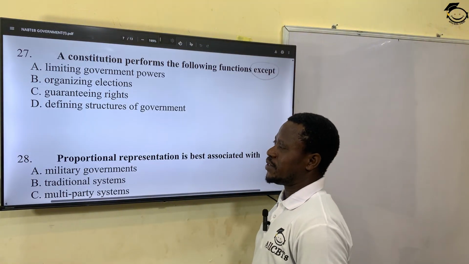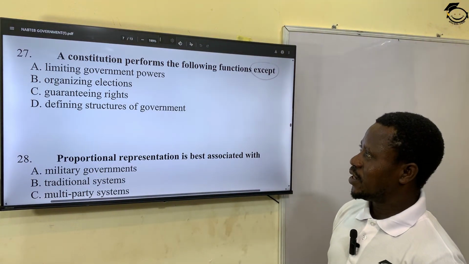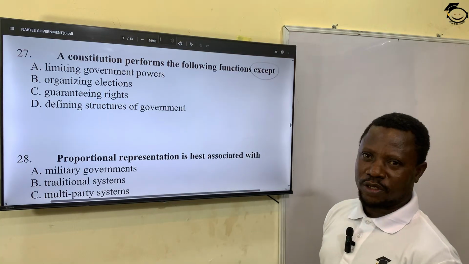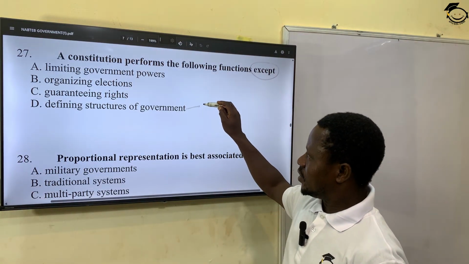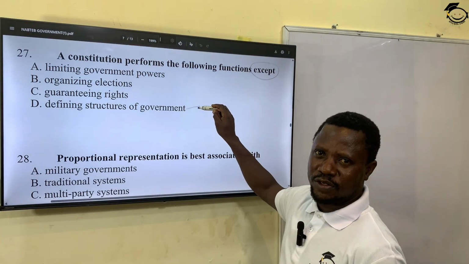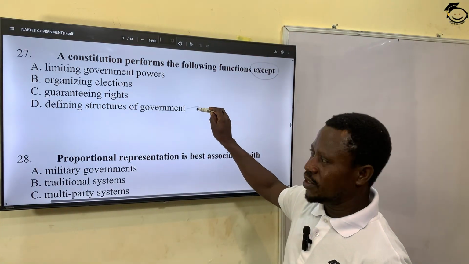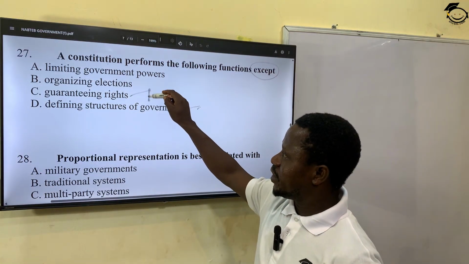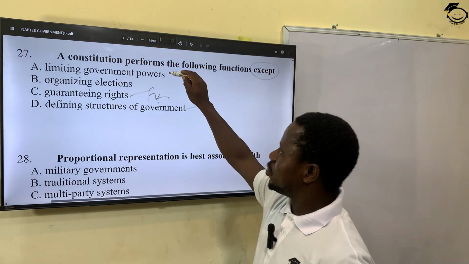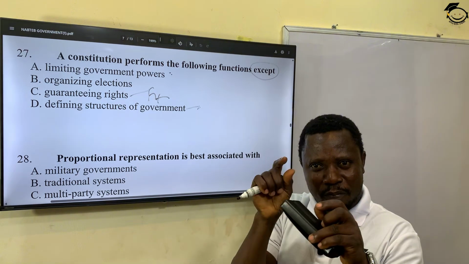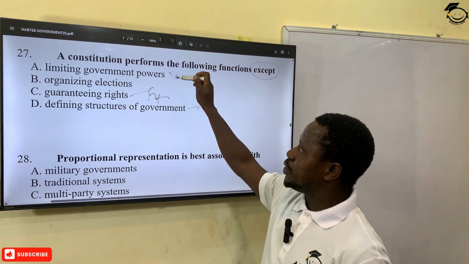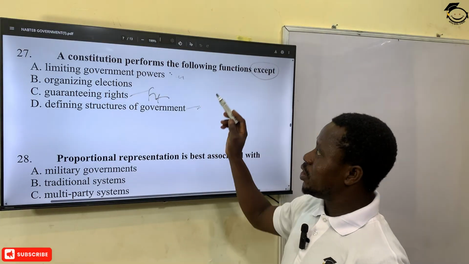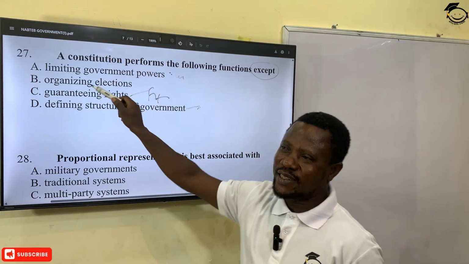Limiting government powers, organizing elections, guaranteeing rights, defining structures of government. The Constitution states the system and the structure of government being operated in that country. The Constitution contains the fundamental human rights. The Constitution states the limit of powers for every organ of government so that they will prevent what? Arbitrary use of power. So the only one that is not part of the Constitution is organizing elections.